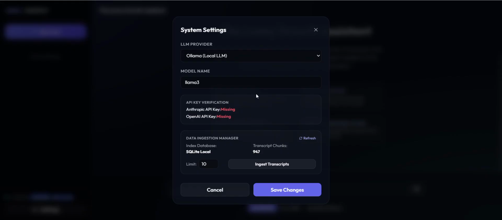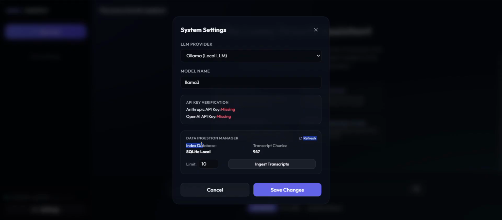Now, in the settings, there is the actual configuration. At the top, you can pick your LLM provider. Right now it's set to Ollama, running Llama 3 locally, which means the responses aren't hitting any external API. Below that, there's the API key verification. So if I want to switch to a cloud model instead, I would just drop the keys in here and it would pick that up.